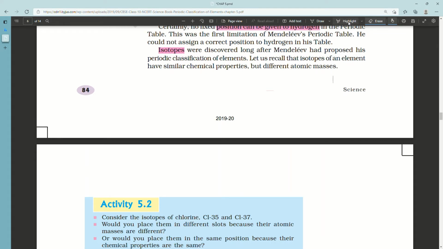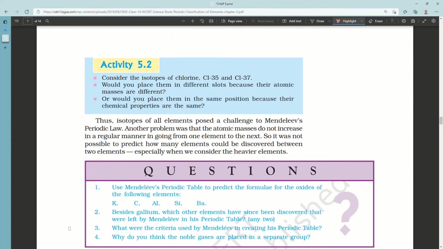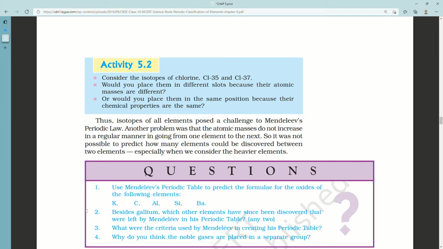Another problem was that atomic masses do not increase in a regular manner in going from one element to the next. So, it was not possible to predict how many elements could be discovered between two elements, especially when we consider the heavier elements.